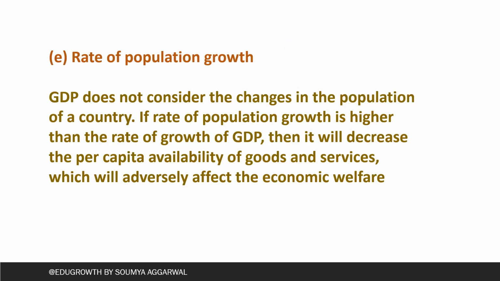Now the last point is rate of population growth. GDP does not consider the changes in population of the country. Whenever we evaluate GDP, we don't consider whether population is increasing or decreasing.